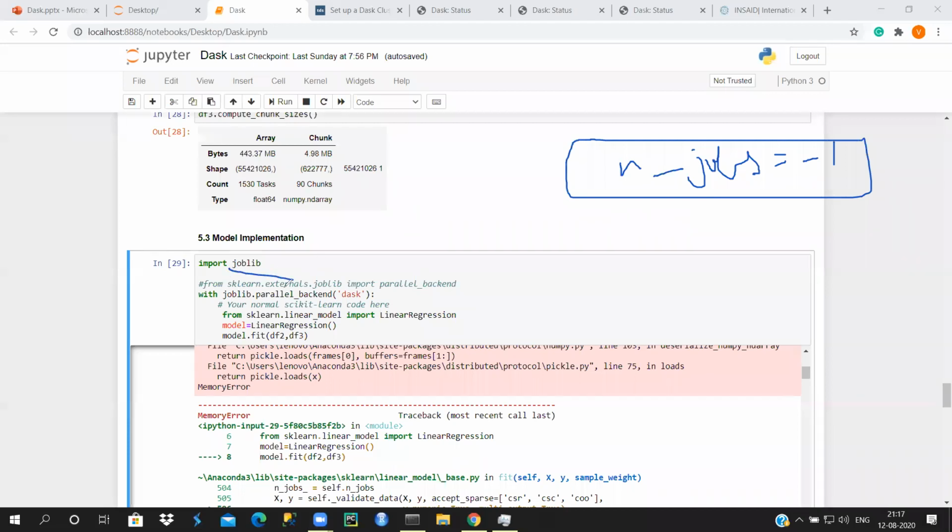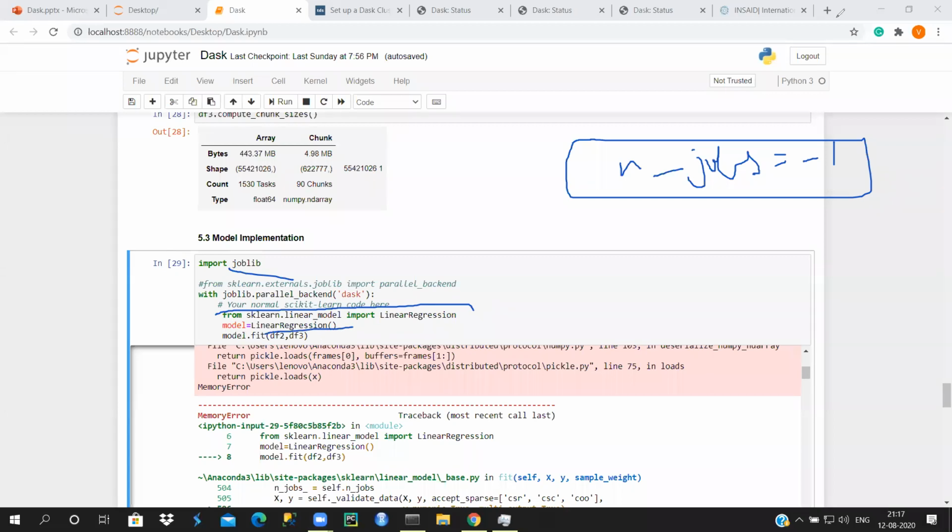It's going to take up this joblib.parallel_backend and use the Dask backend here, and then implement the scikit-learn linear regression model. You do the linear regression in a similar way and fit the model.